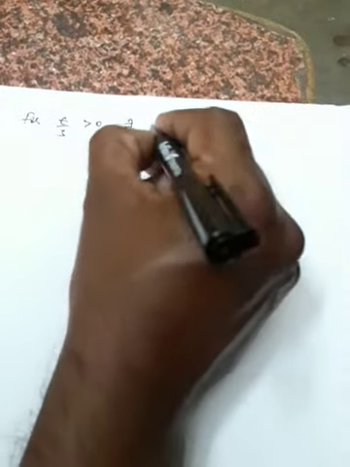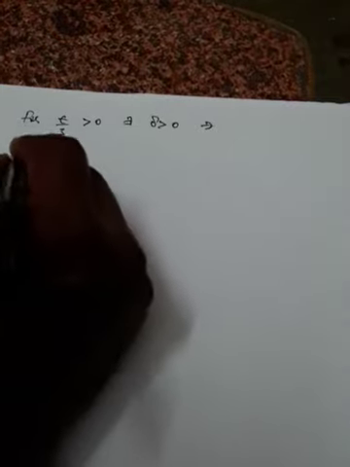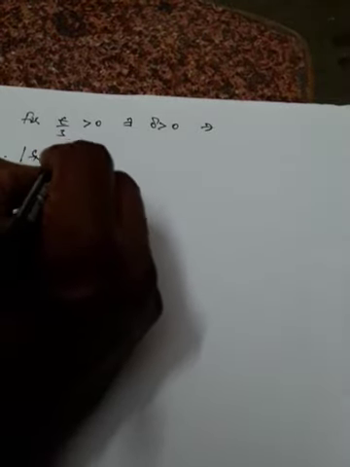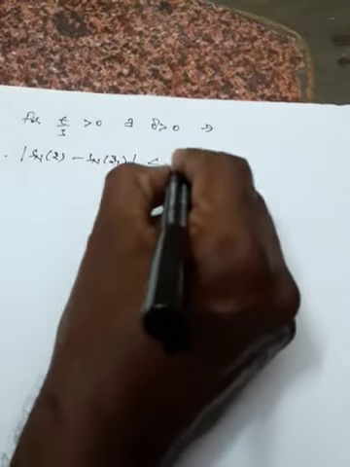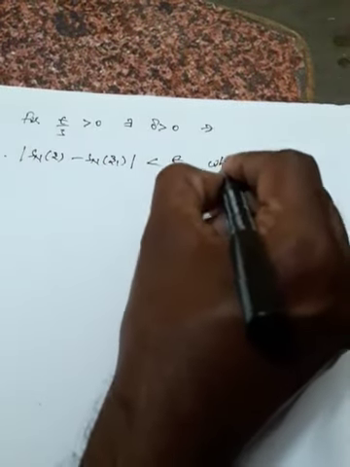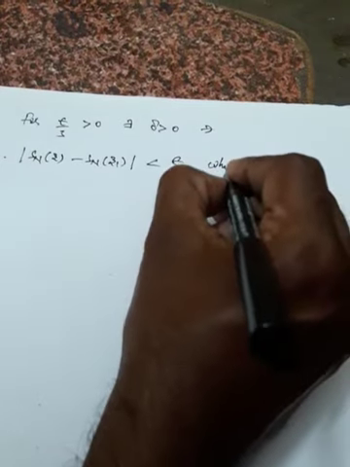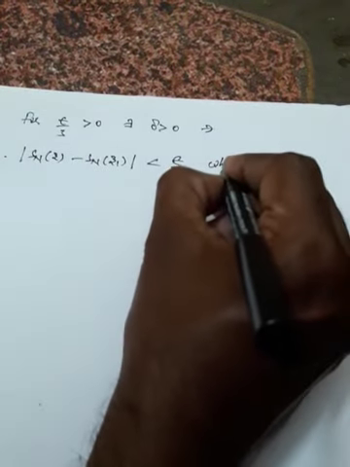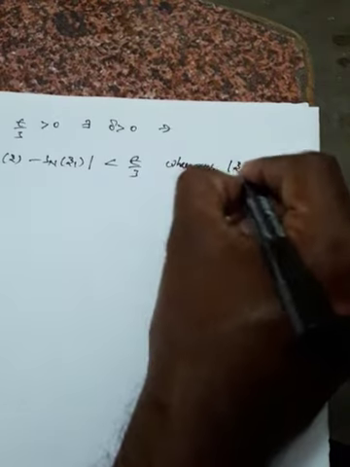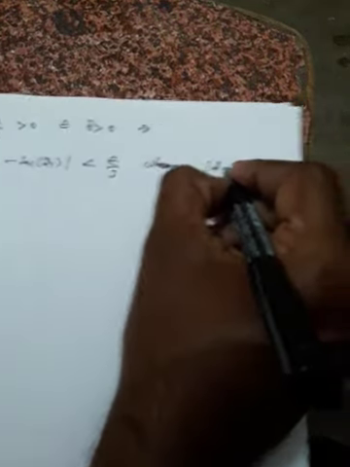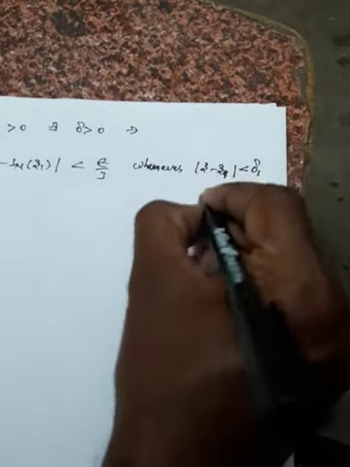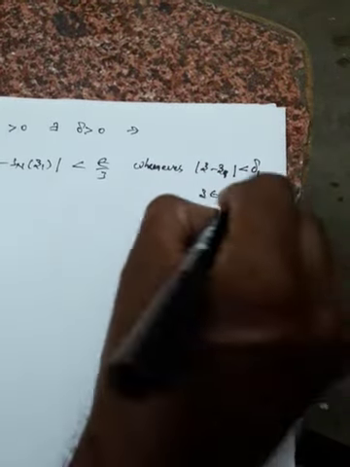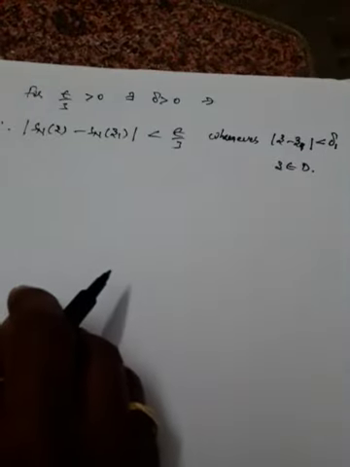There exists delta greater than 0 such that mod Sn of z minus Sn of z1 is less than epsilon by 3 whenever mod z minus z1 is less than some delta 1 and z belongs to D. D is nothing but the domain which we are going to take.